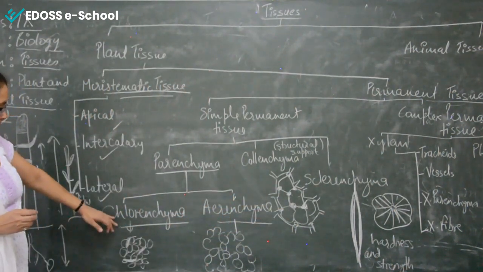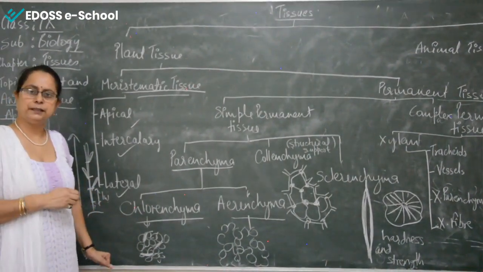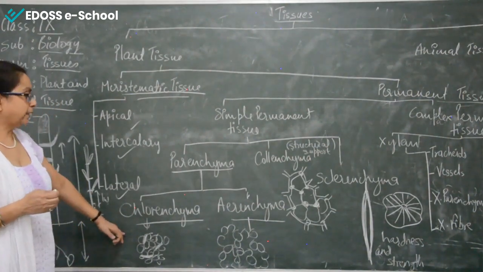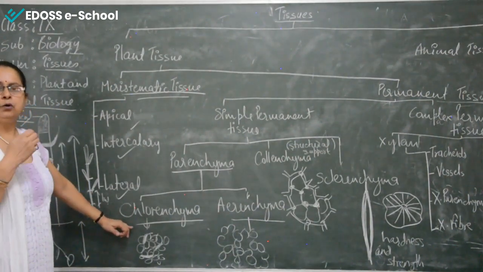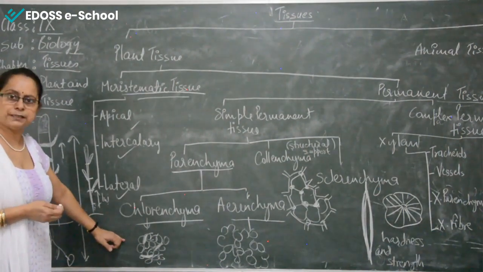Chlorenchyma is the parenchyma in which chlorophyll is present. If chlorophyll is present, then what happens to that plant? Yes, they become autotrophs. They can make their own food because chlorophyll is present, right? So they help in photosynthesis.